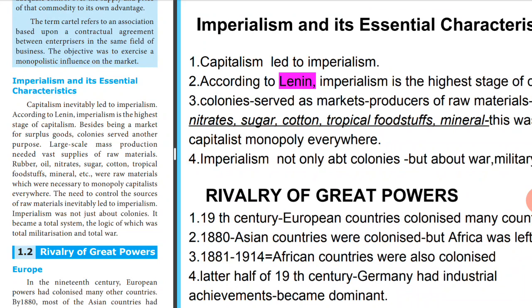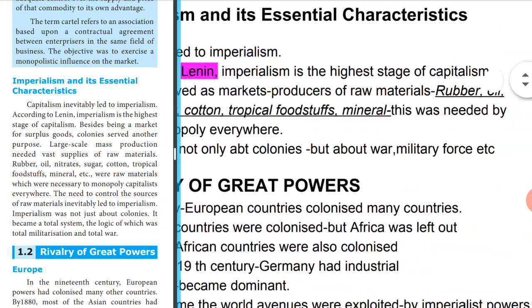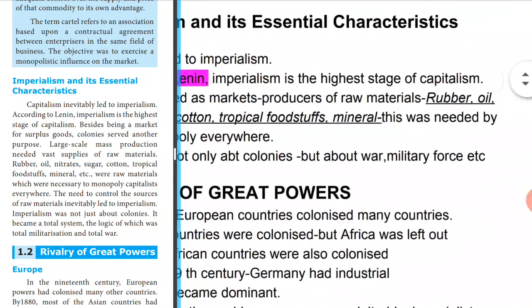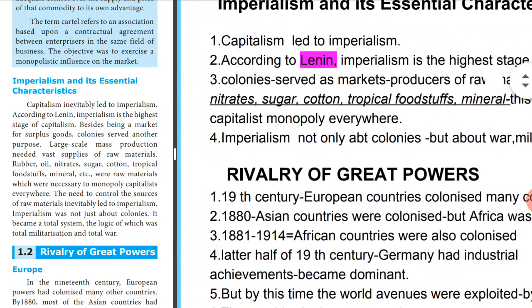So colonies served two purposes. One, they served as markets; the other, they served as producers of raw materials. What raw materials did these colonies produce? This is again another 1-mark question. They produced rubber, oil, nitrates, sugar, cotton, tropical foodstuffs and minerals. These are the raw materials that the colonies were producing. Let me repeat: rubber, oil, nitrates, sugar, cotton, tropical foodstuffs and minerals.